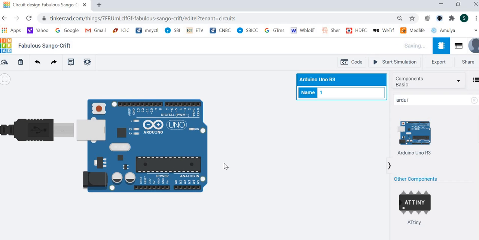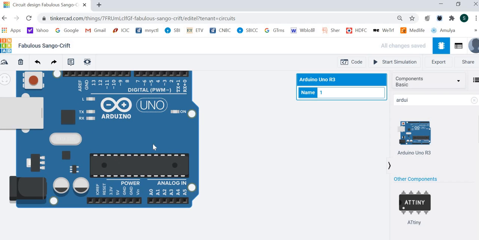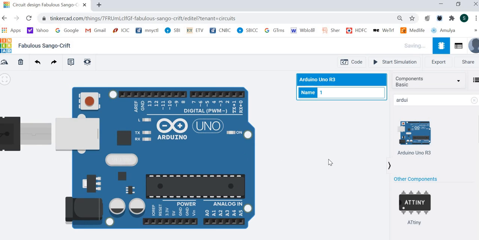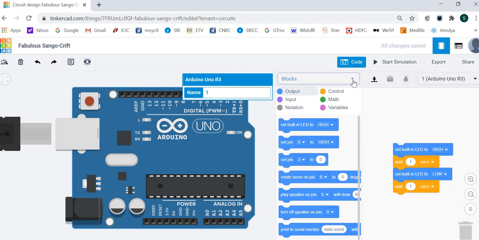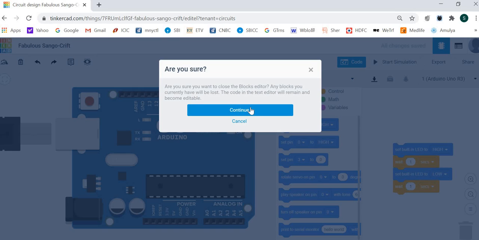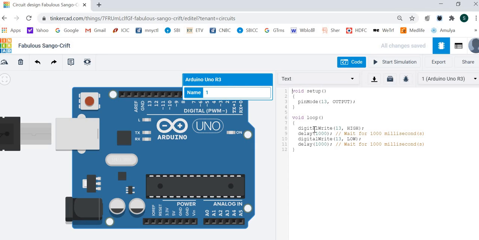Here we are not connecting any other circuit. So just expand this so that we can see it properly. Now code. Code can be given in the graphical mode or in the text mode. In the text mode, this code will be given as it is, what we have already written.